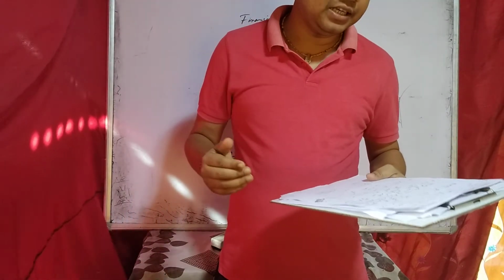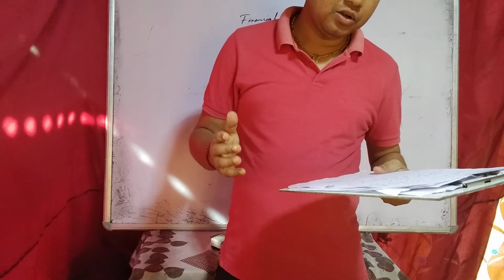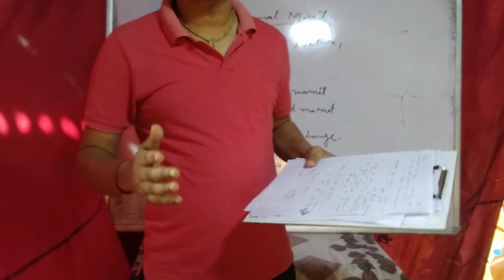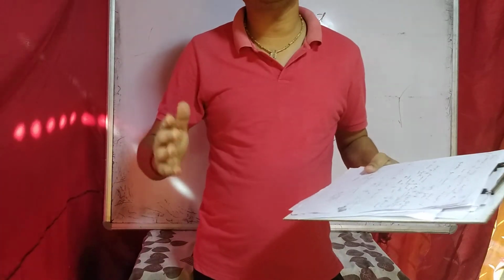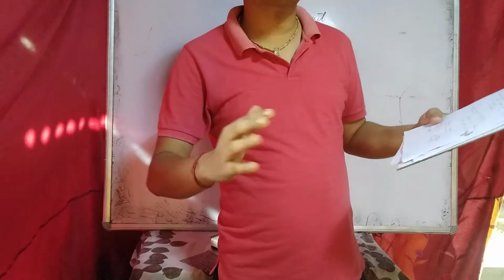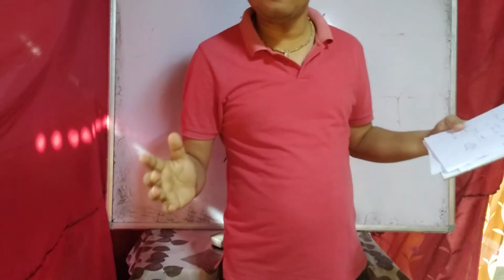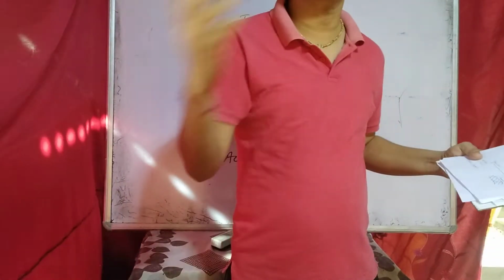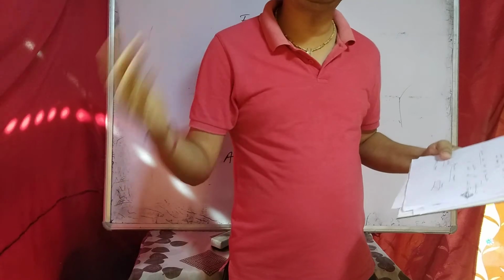Number 3 function is provide liquidity to financial assets. Financial market provides liquidity, meaning every time it has cash. Suppose some persons want a loan from a bank, so people go to the bank, which is a part of financial market, and take a loan from the bank. So it provides liquidity.